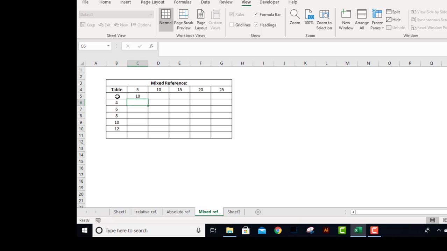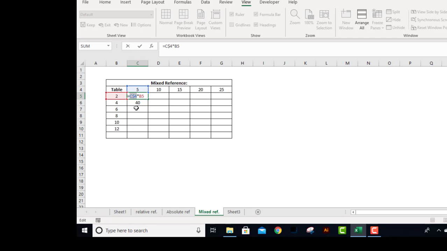Just have a look at what I need. When I copy and paste it down, focusing on right now it is C4 into B5, you can see C4 will become C5 and B5 will become B6. So it is slipping by one row. We have to refer to C4 only. So somehow in this case I need to freeze the row, so it will not shift. So I am putting a dollar sign here. You can see I am freezing the fourth row, which is C4.